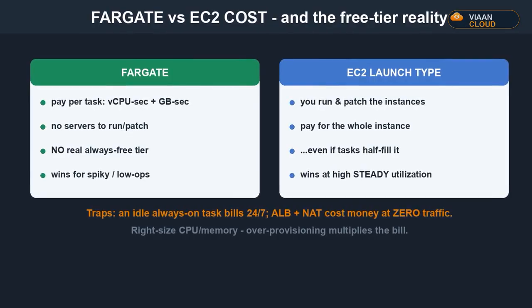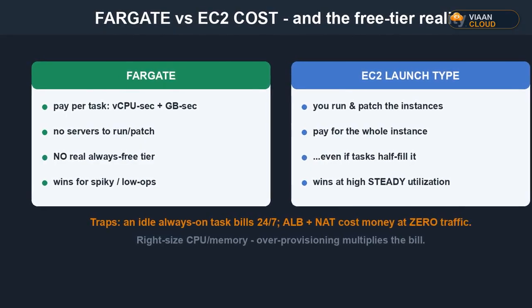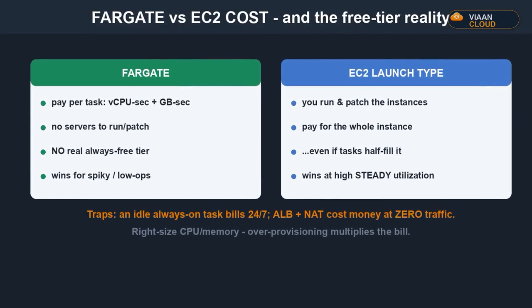Now stop paying for waste. Fargate bills the size you reserve, not what you use, so right size. Compute Optimizer reads your real usage and tells you how much smaller to go. Remember those VPC endpoints from Chapter 4? They don't just add security, they kill the per gigabyte NAT charge. And notice your load balancer bills by the hour even with 0 traffic, so consolidate small services behind 1 balancer instead of 1 each. Finally, the silent compounding costs.